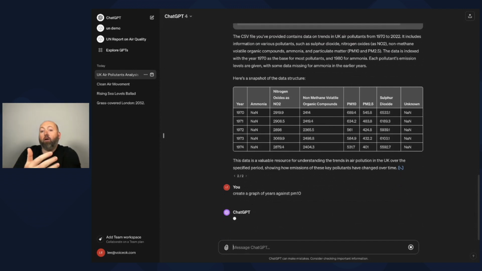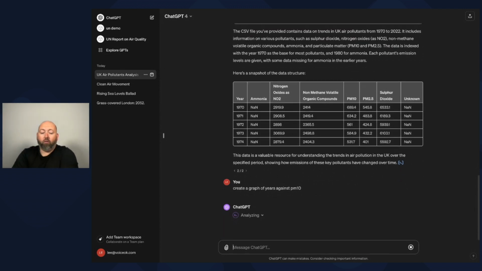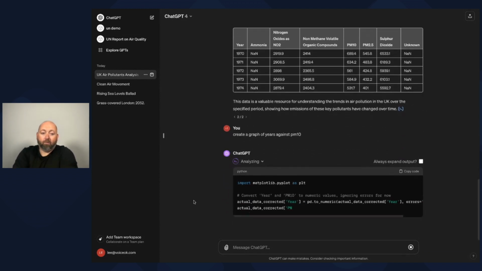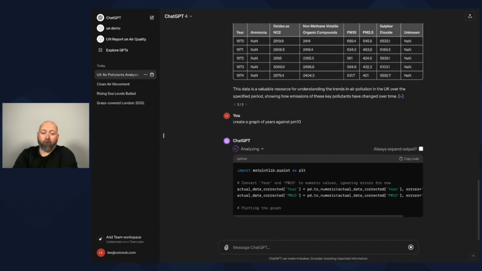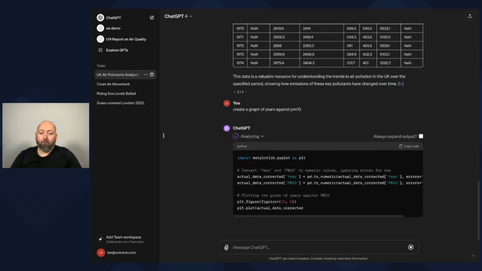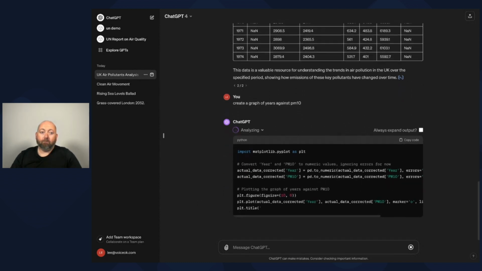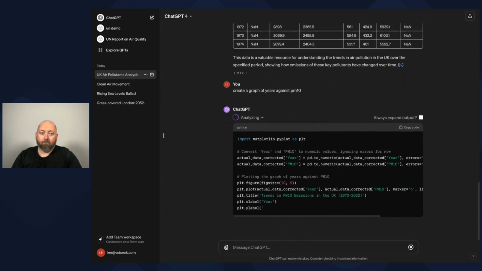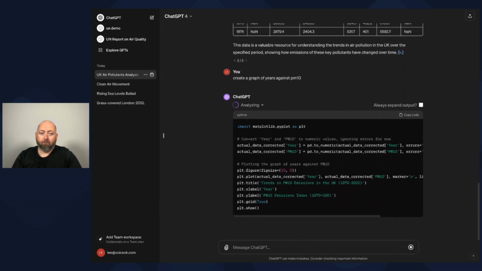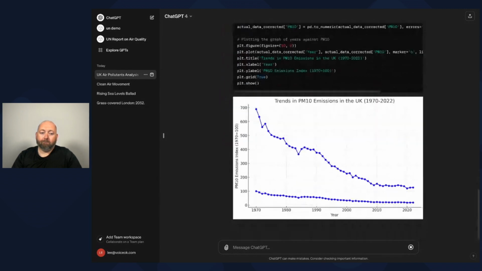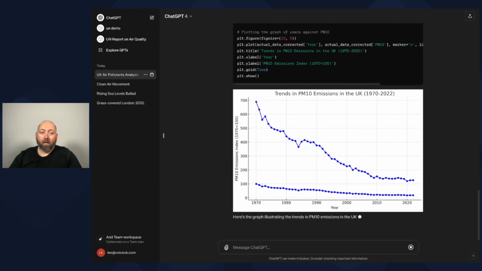Now it's going to generate the code to write the graph. And there we go, it's generated the graph.